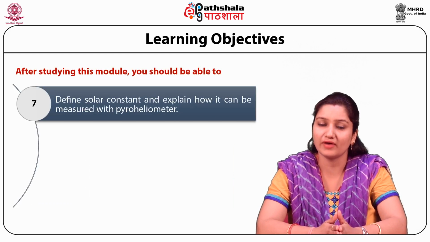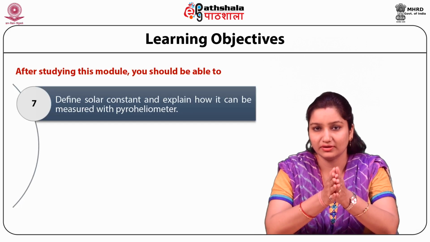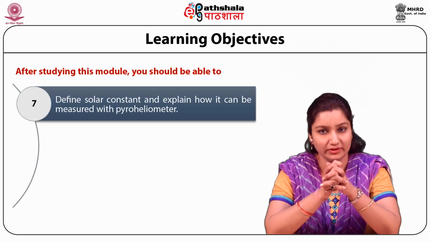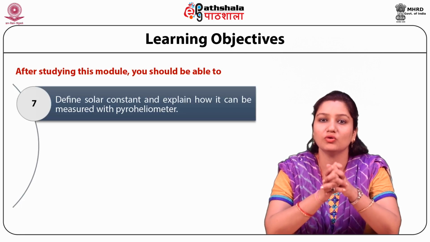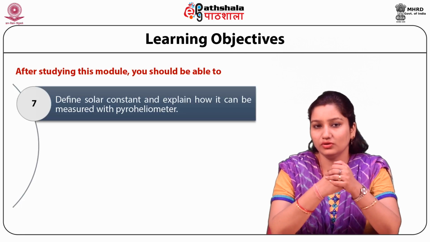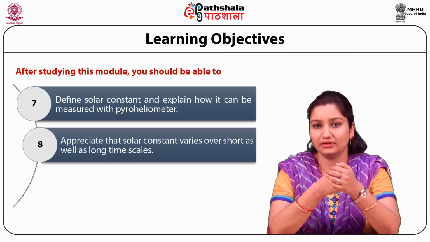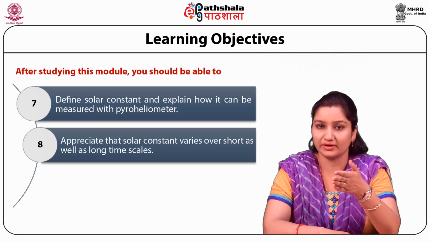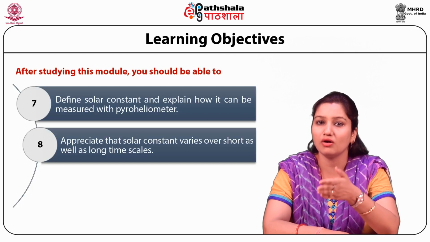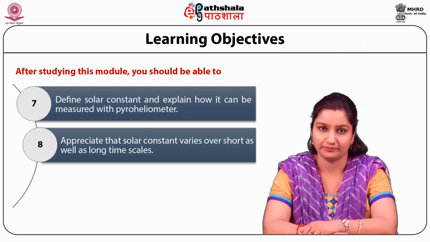You will be able to define solar constant and explain how it can be measured with a pyroheliometer. After studying this module, you will appreciate that the solar constant varies over short as well as long time scales.